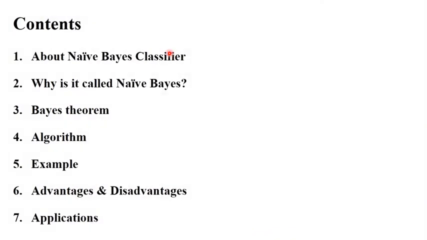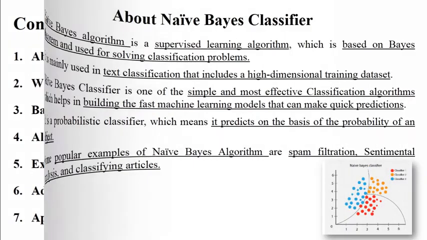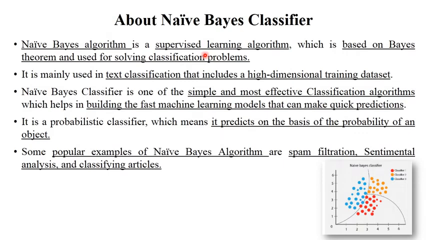We will discuss the following points in the session: about Naïve Bayes classifier, why it is called Naïve Bayes, then Bayes theorem, Naïve Bayes algorithm, their examples, advantages and disadvantages, and applications. So let's see one by one. The first point is about Naïve Bayes classifier.